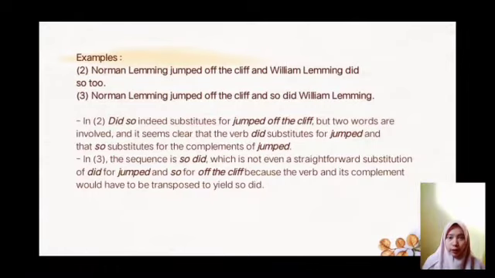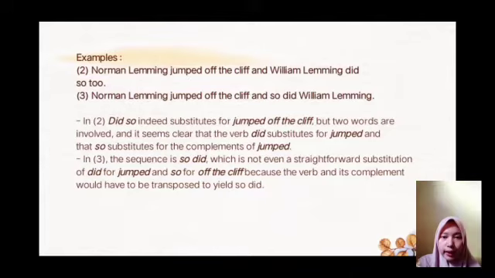In example 2, did so substitutes for jumped off the cliff, but two words are involved and it seems clear that the verb did substitutes for jumped, and that so substitutes for the complement of jumped. In example 3, the sequence is so did, which is not even a straightforward substitution of did for jumped and so for off the cliff, because the verb and its complement would have been transposed to yield so did.